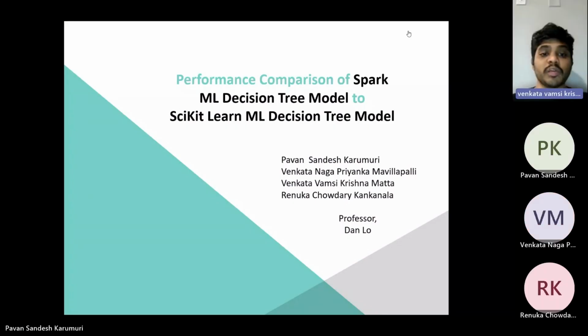Today we are excited to present our project on the performance comparison of Spark ML decision tree model to scikit-learn ML decision tree model. The aim of our study was to explore and analyze the effectiveness of two parallel paradigms, PySpark and scikit-learn, in building decision tree models.